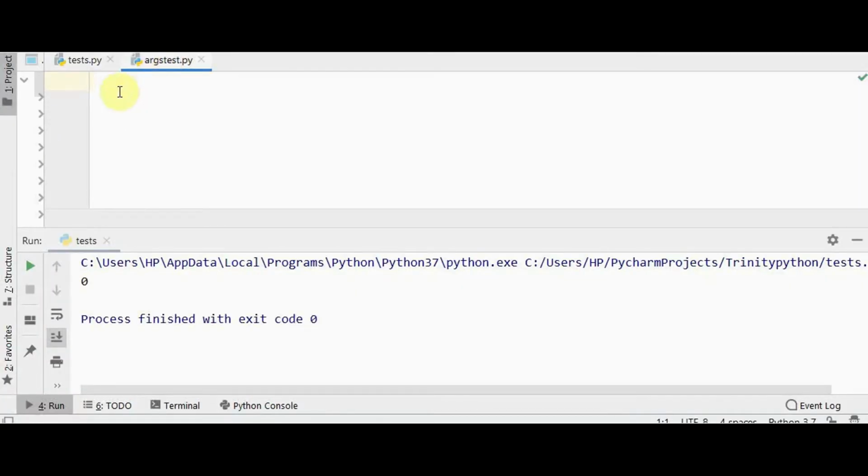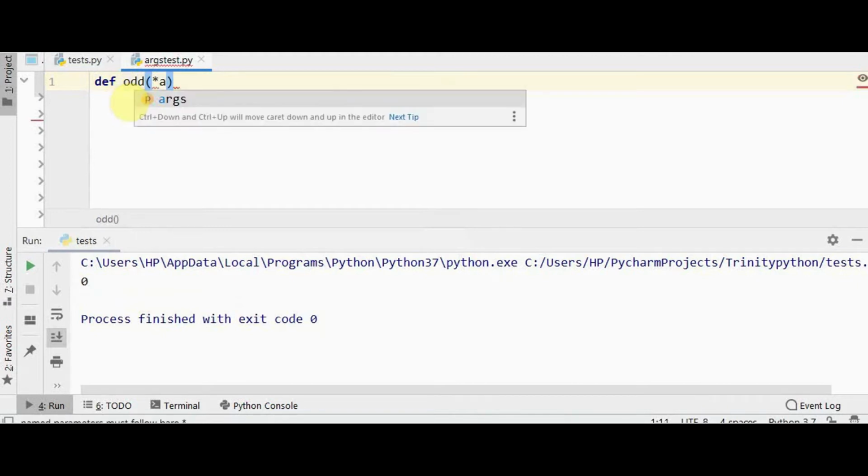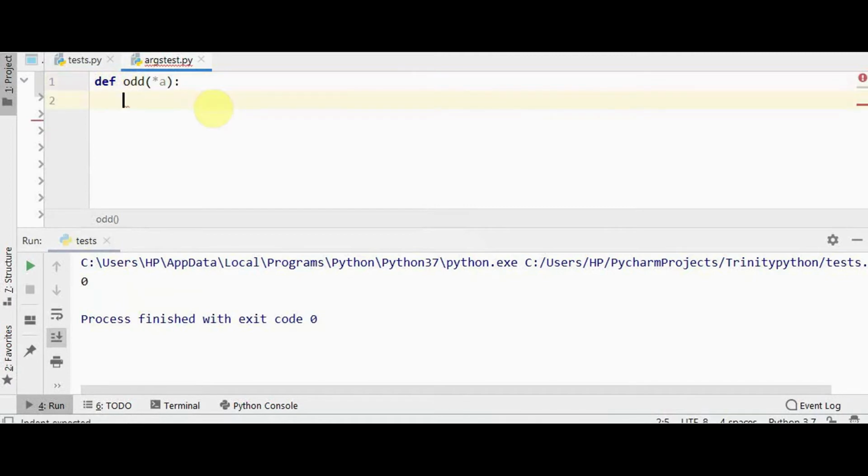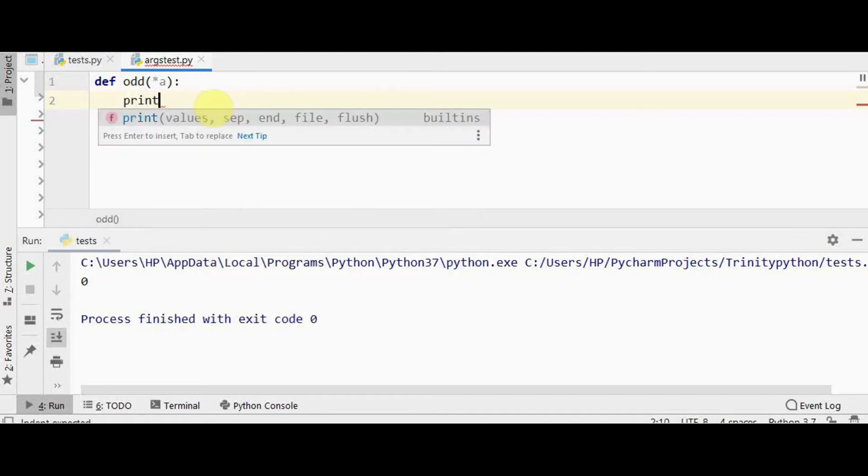Next, you can also use args in a loop. So I will take a different function to find out the odd numbers from the given list of arguments. I'll just use an odd function and I'll pass the arguments. I'll just use a in this case. Since args is used by convention, you can use any other name. Now I'm just going to print the list of odd numbers from the given list.